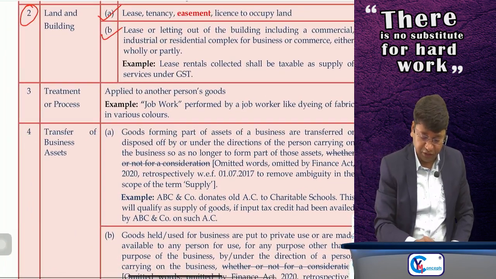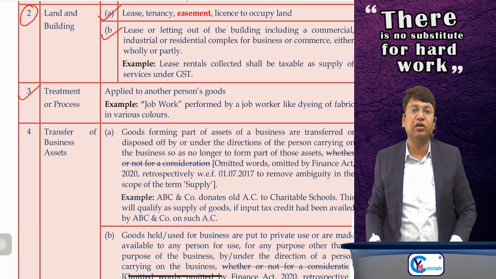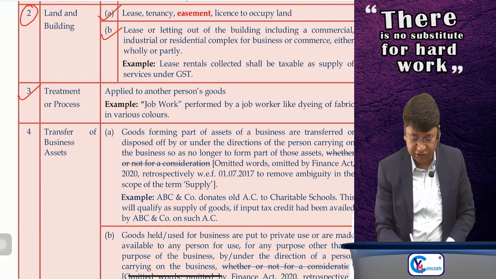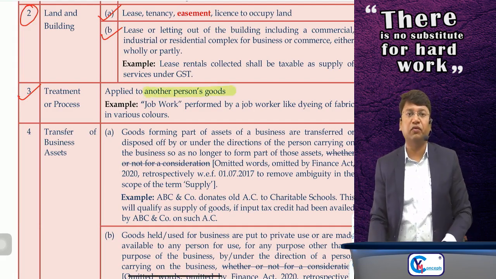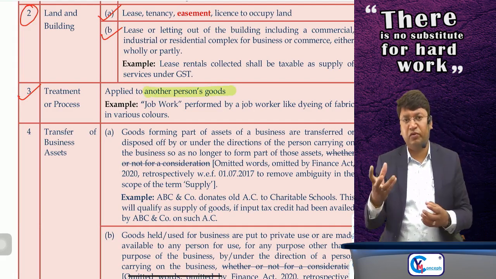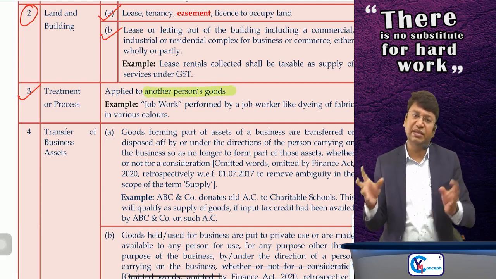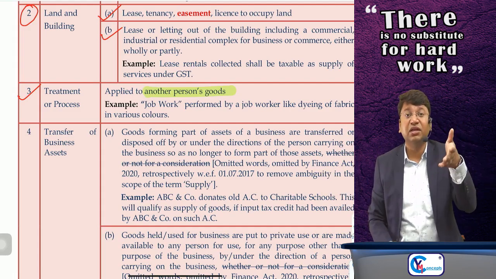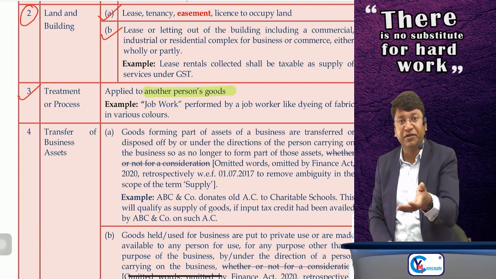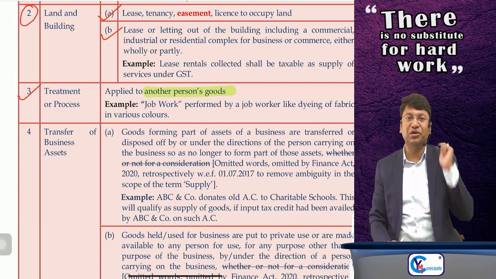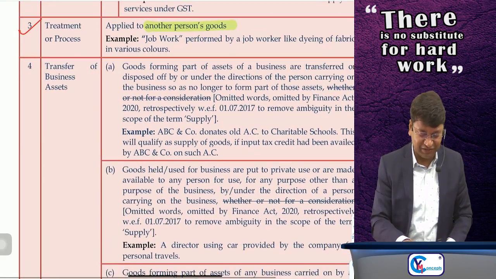Now, para number 3 is regarding treatment or process. If you are doing any treatment or process on another person's goods, like you are a job worker or you are providing repairing services, or any other services you are providing on any of the goods belonging to other person, it is a supply of service. In the previous law, during excise, job worker was covered in the definition of manufacturer. That's why this clarification was required to be given through Schedule 2. Okay, it is supply of service.